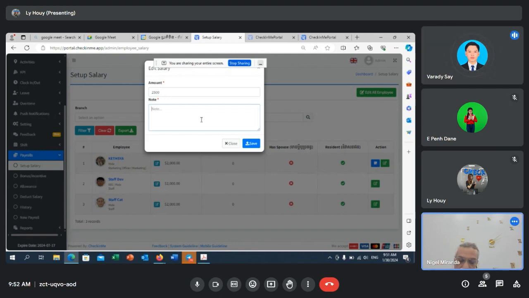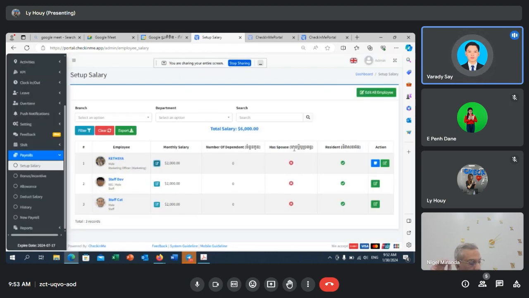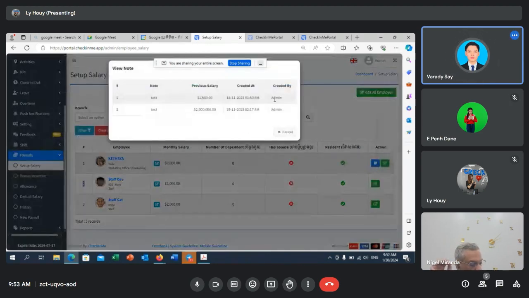USD. We got two options, whether you want to use dollars or Khmer. So in here, whenever you want to increase the employee's salary, you have to leave a comment on why the employee's salary is increased. Here you have to leave a note, and whenever you leave a note, there will be a record right here.